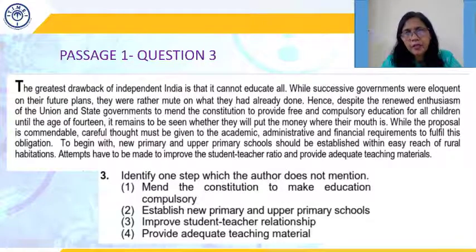Now when we see, one is mentioned, two is mentioned towards the end, that is the author's suggestion. Three, improve student-teacher relationship. What is mentioned here is improve student-teacher ratio, not relationship. So this is something that is not mentioned. What about the fourth? Provide adequate teaching material. That is also there. The last part of the paragraph says that. So there's a clear-cut answer over here: to improve student-teacher relationship has not been mentioned by the author in the passage.